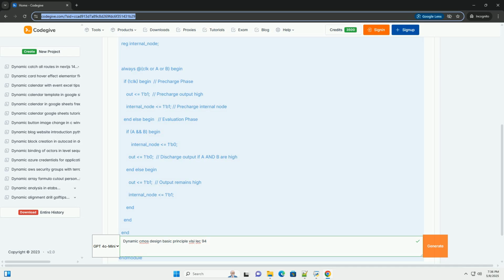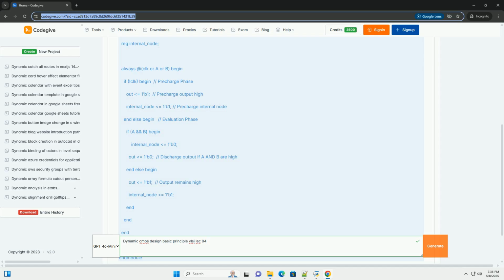Evaluation phase: when the clock is high, the PMOS precharge transistor turns off, and an NMOS transistor network connected to GND is evaluated. If the input conditions to this NMOS network are met, it creates a path to ground, discharging the output node. If the inputs do not enable the NMOS network, the output remains charged at a high voltage, thanks to the capacitive load.